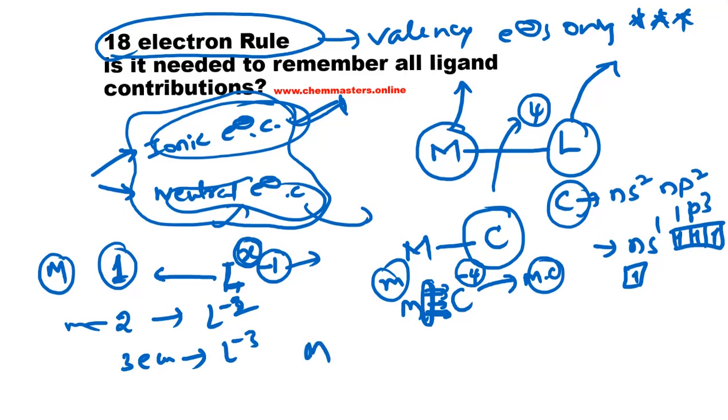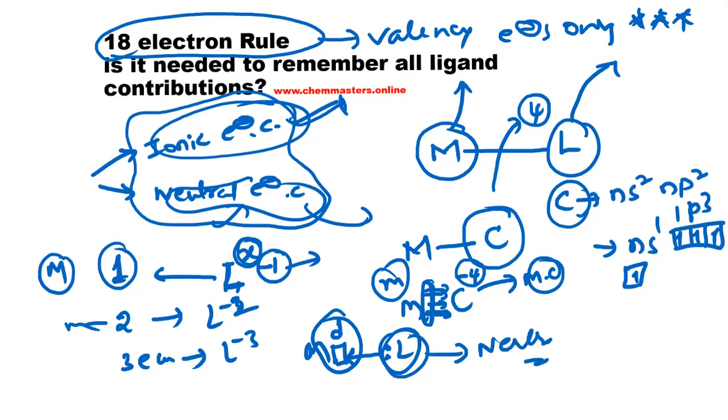For example, if the ligand makes a coordination bond with the transition metal through a lone pair of electrons, the lone pair of the ligand directly occupies an empty d orbital of the metal. There is no possibility to drag the electrons because it is only donating an electron pair. That's why the ligand is considered a neutral ligand. Just remember these important sentences.